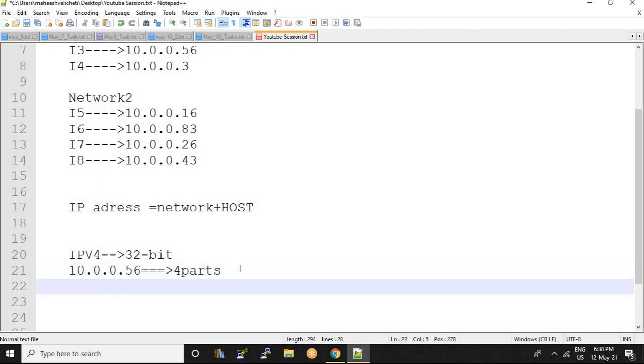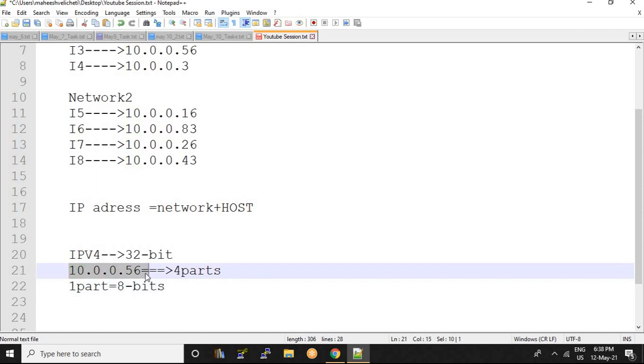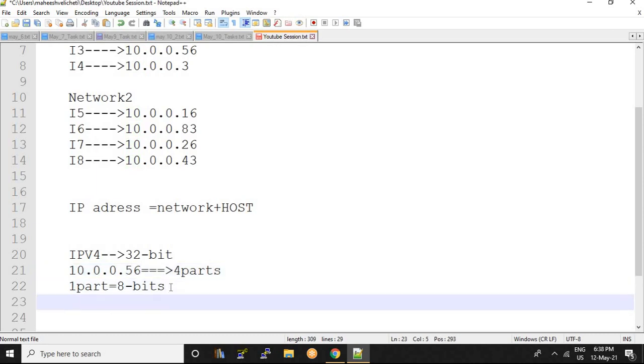And one part is equal to 8 bits. I will tell you how it became 8 bits, but just remember. So one part is equal to 8 bits. So this IP addressing, how I should give: 8 plus 8 plus 8 plus 8 is equal to how much? 32 bit, right? Till here it's clear for you.